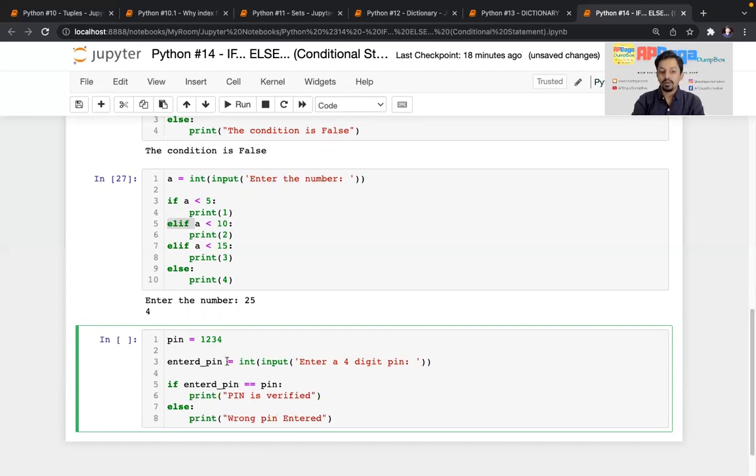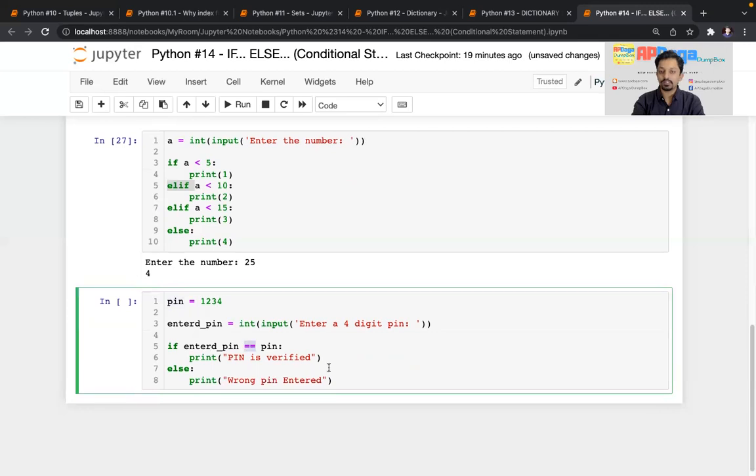One more thing, why is double equal to there? Whenever we use the equal to sign, it is for assignment, right? Here we have used pin equal to 1 2 3 4. So this value 1 2 3 4 is assigned to this variable pin. But whenever you want to compare whether those two things are same or not, then you will use double equal to. That is the syntax in Python.